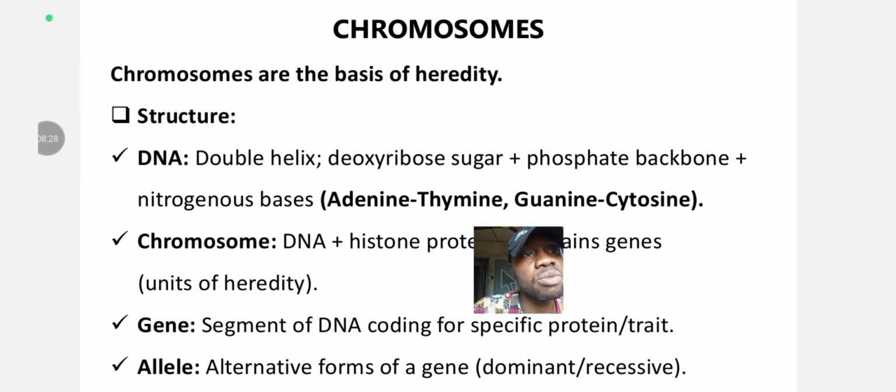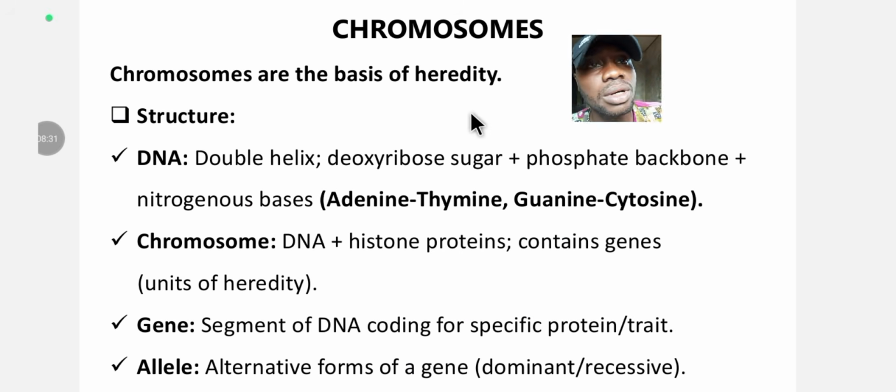Now let's understand chromosomes. A chromosome is the dark stained structure in the cell nucleus. Chromosomes are the basis of heredity. Let's understand the structure of a chromosome. A chromosome has DNA, and the DNA is a double helix structure. Double helix, meaning two legs, like this. In the center, something attaches the two legs. What is that thing called? It's called the centromere. The centromere brings the two helices of the chromosome together. It joins the two helices of the chromosome. The chromosome resembles an X. That thing where we cross, like this, is known as the centromere.